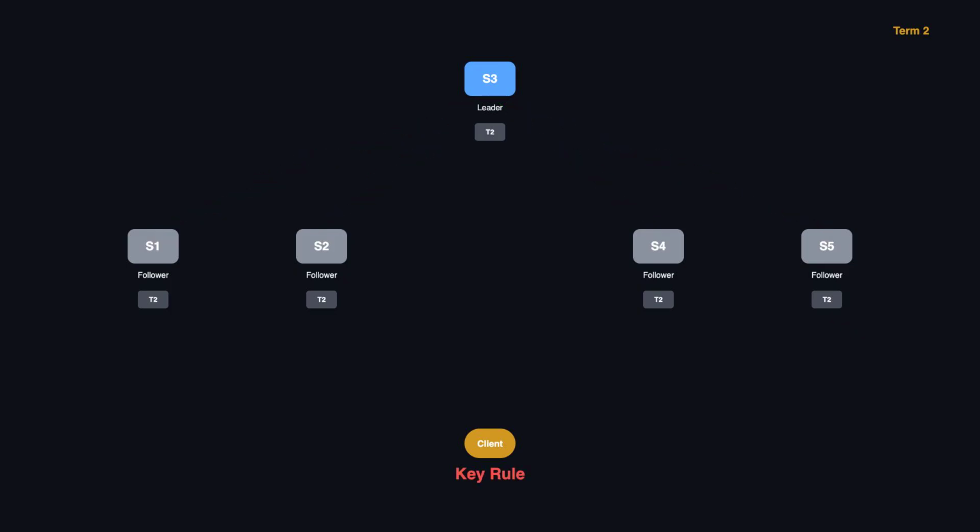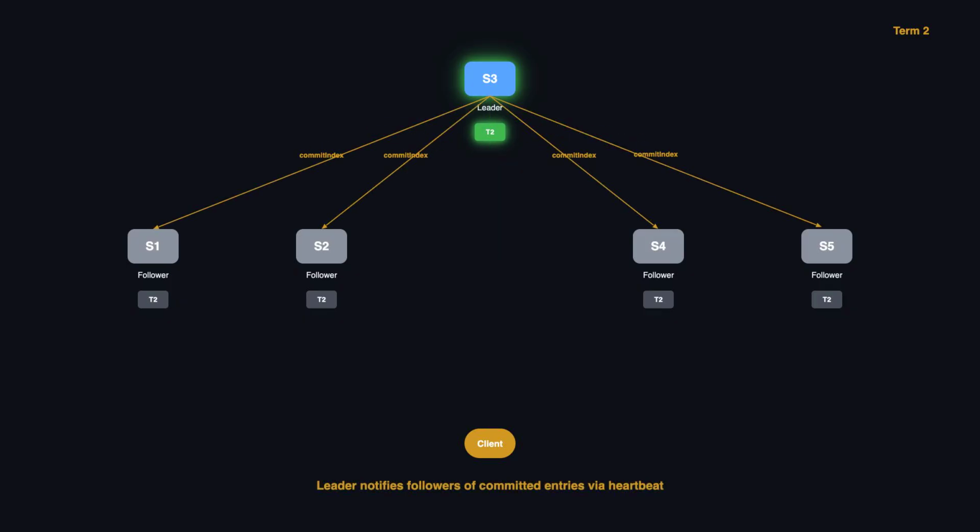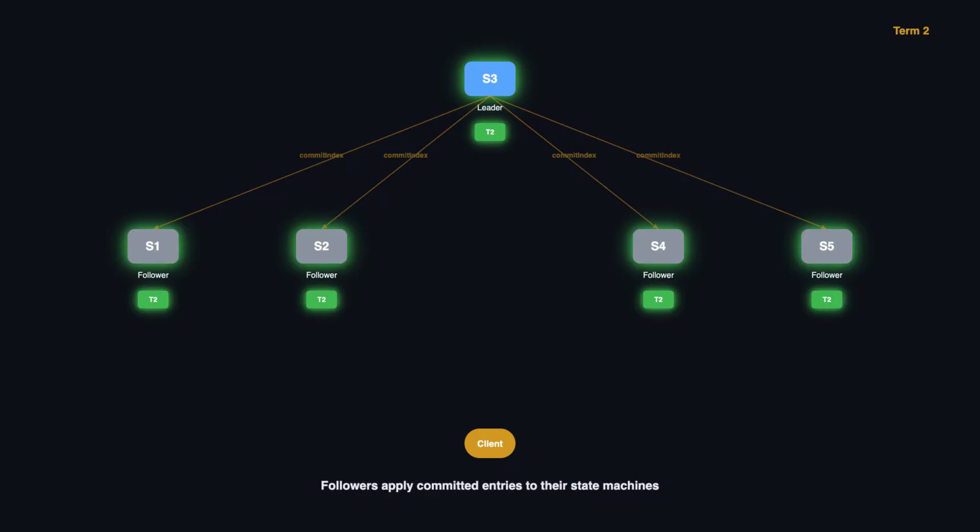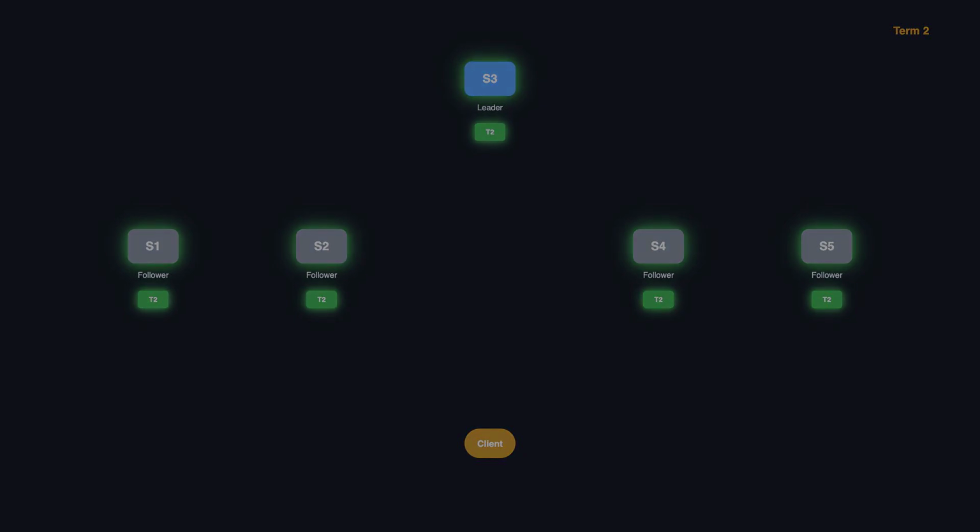Here's the key rule. The leader waits until a majority of servers have acknowledged the entry. In a 5-node cluster, that means at least 3 servers must have the entry, including the leader itself. Once the leader has majority confirmation, it marks the entry as committed. Committed means this entry is durable. It will never be lost, even if servers crash. The leader then applies the command to its state machine and responds to the client. On the next heartbeat, the leader tells followers which entries are now committed, so they can apply those entries to their own state machines too.